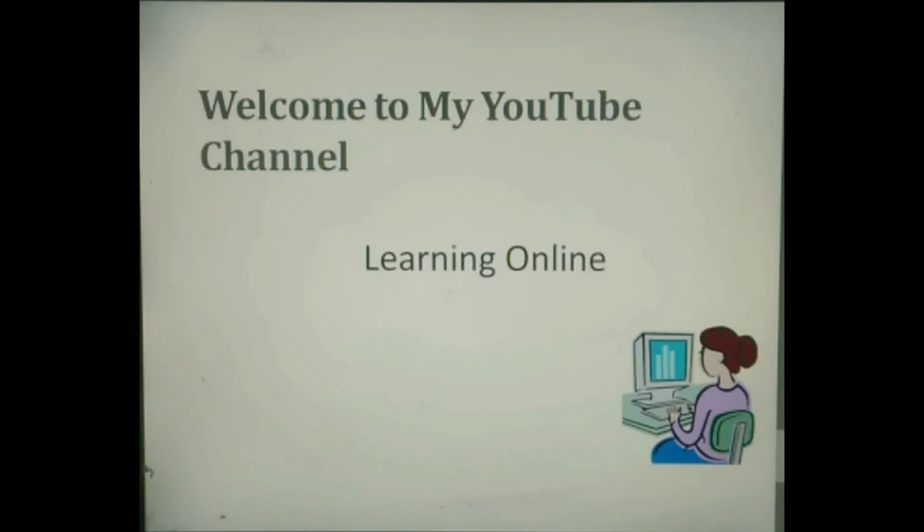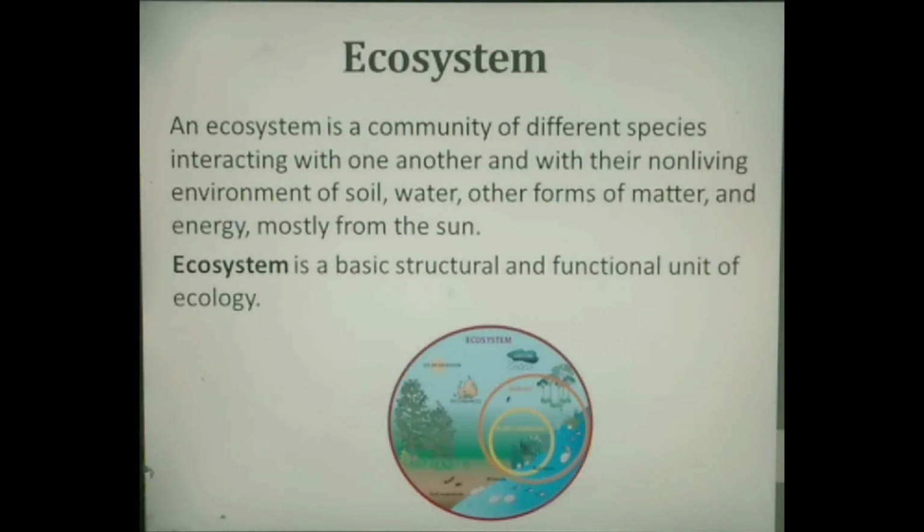Today we will study about ecosystem and components of ecosystem. Ecosystem. An ecosystem is a community of different species interacting with one another and with their non-living environment of soil, water, other forms of matter and energy, mostly from the sun. Ecosystem is a basic structural and functional unit of ecology.